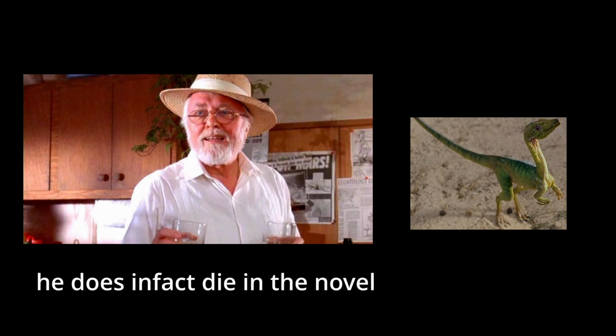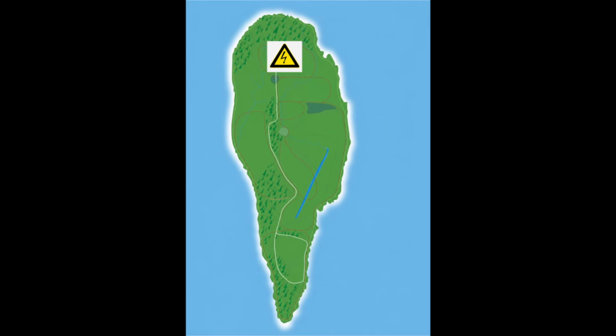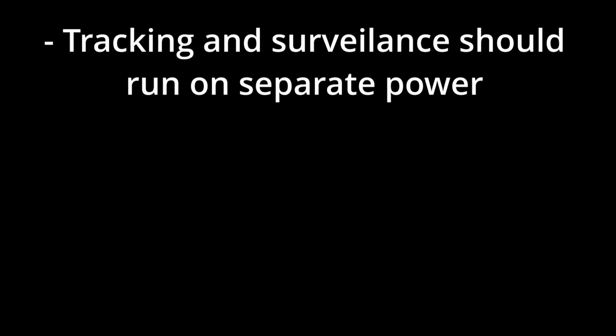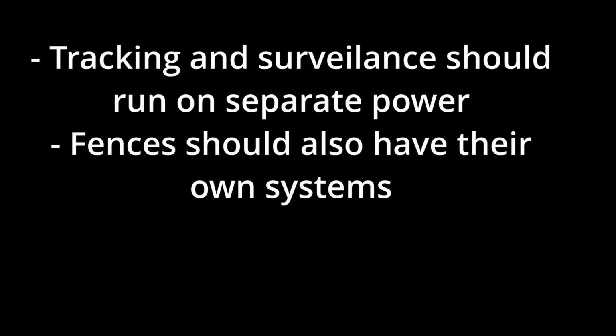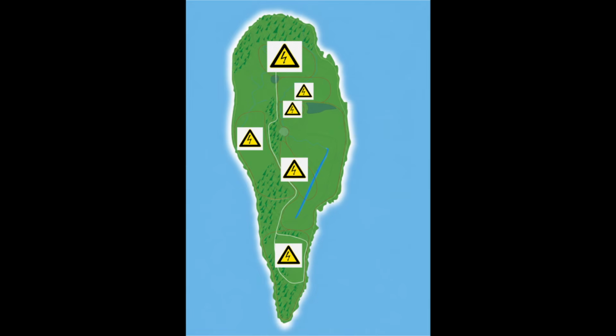Yeah, no, the improvement here is just going to be Merc John Hammond. Why does this dude run the company? While they're also at it, they should probably redo how the power management is done. Rather than have everything be tied to the main power, a lot of key operations should be kept separate. Have the tracking and surveillance systems separate from the main power. And in case of emergencies, the electric fences should run on their own power that is provided by some type of maintenance shed for each respective enclosure.